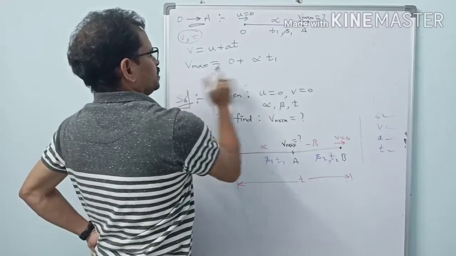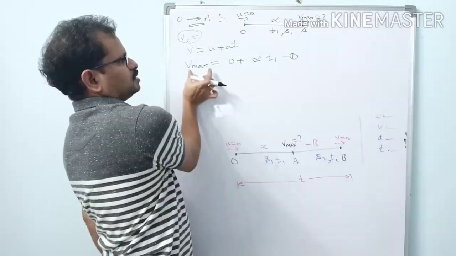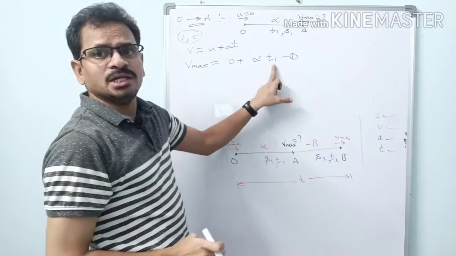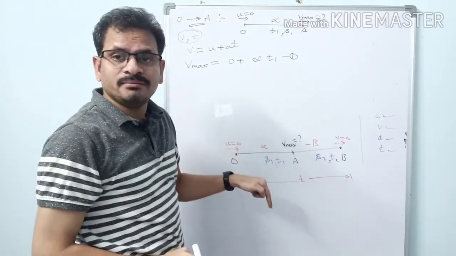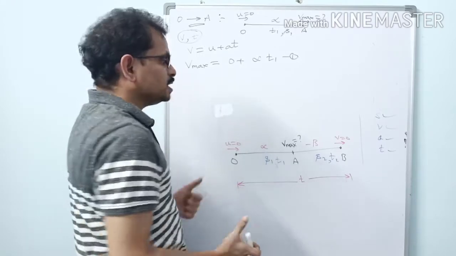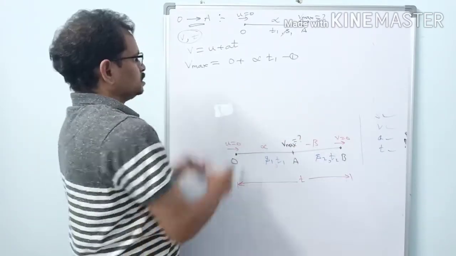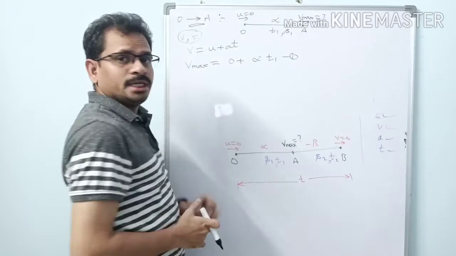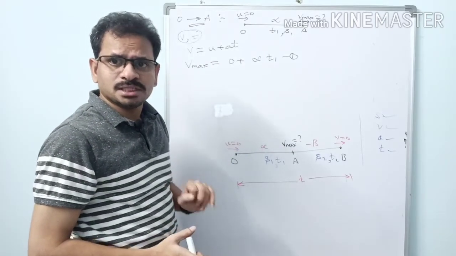this is one expression, Vmax equal to alpha T1. To find Vmax we should have the value of time T1. Do you have the value of time T1? No. Then what can we do? Let us consider one more equation here. So here this is an unknown quantity, this is an unknown quantity, two variables are there. So this one equation is not sufficient for us.